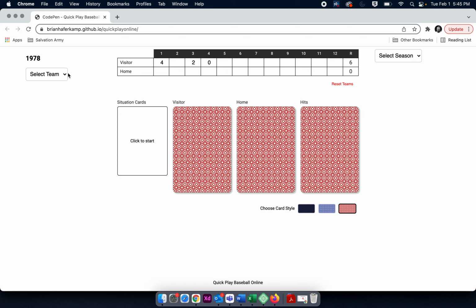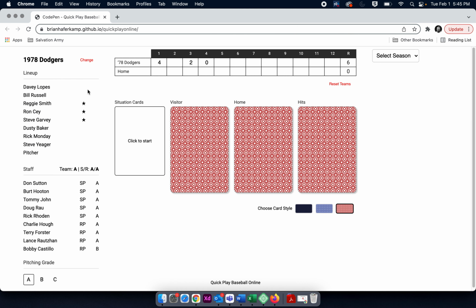And if we go to where it says to select the season, then we select our team. Currently I only have the 1978 National League available, and I'll be working on a more full and robust version of the game that includes more seasons and more players. But for right now, because I wanted to add the pitching into the baseball game, which is relatively new and not available offline, I wanted to put this out there so that people can try the 1978 National League, which is what we have here.